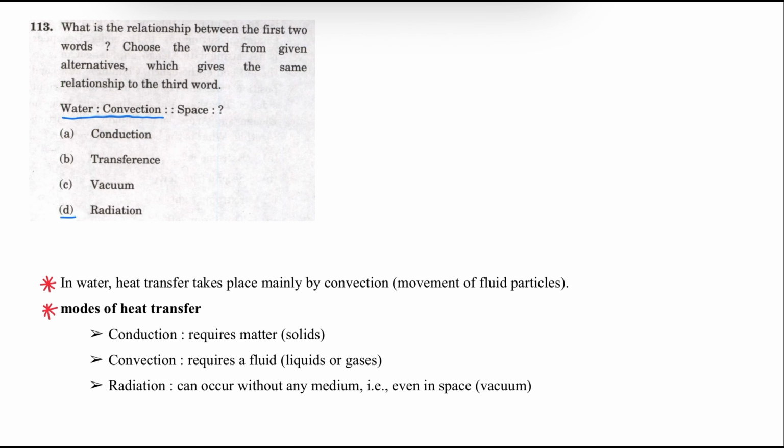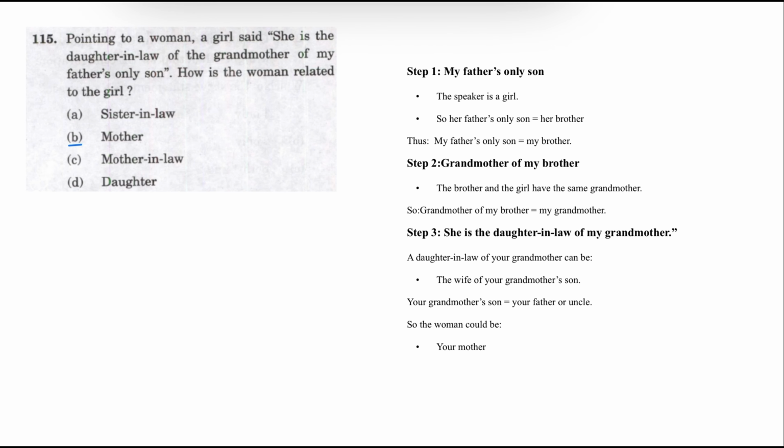So three different modes of transfer are conduction, which requires matter, that is solids; convection, which requires fluids, liquids and gases; and radiation, without any medium, even in free space. So for space, it is radiation. The correct answer is water, convection; space, radiation. Correct answer option D.